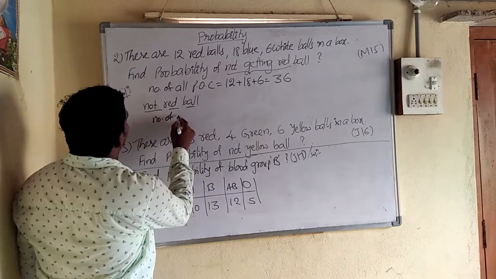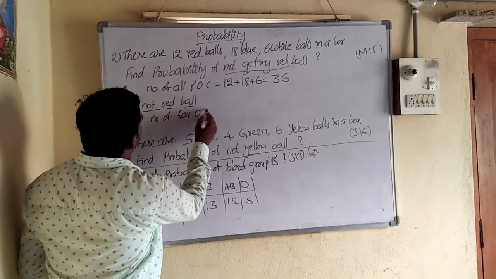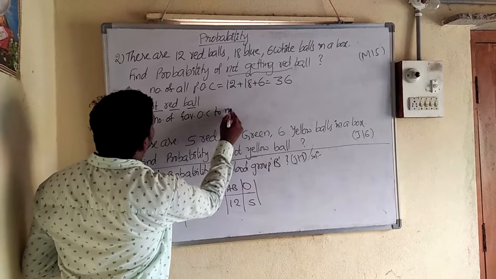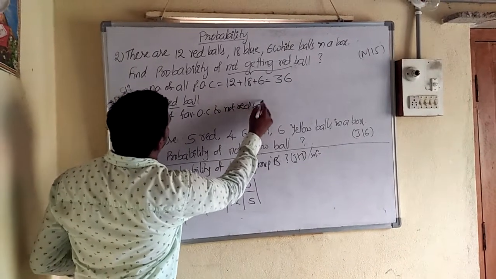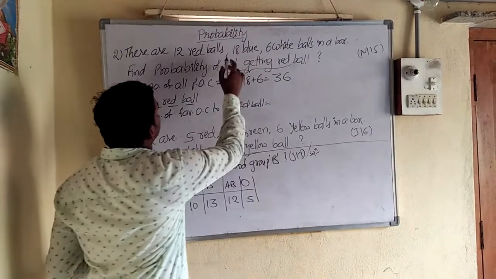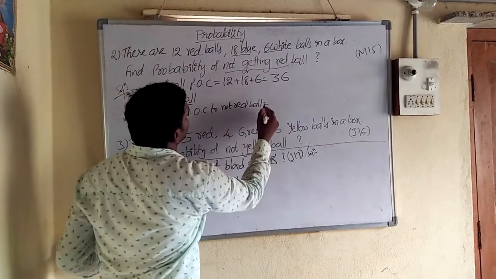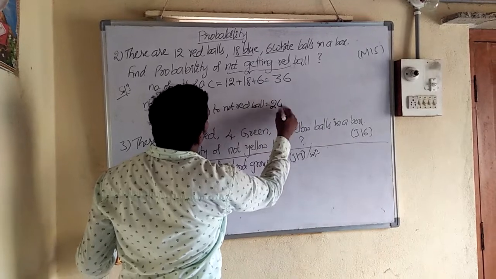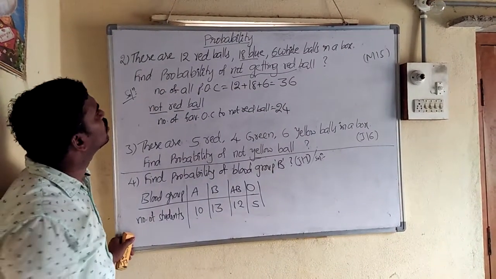So the number of favorable outcomes to not red ball. How many are there other than red balls? Other than red balls, there are 18 blue and 6 white. So how many are there? 24 are there. Other than red, 24 are there.